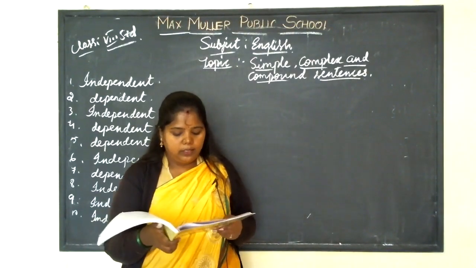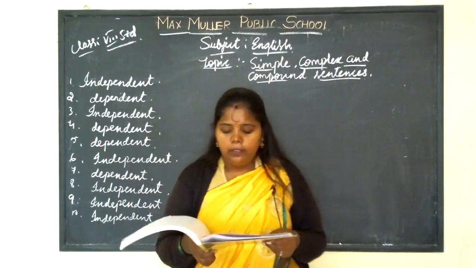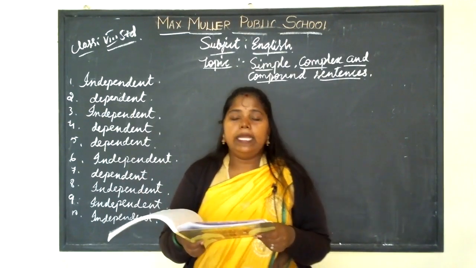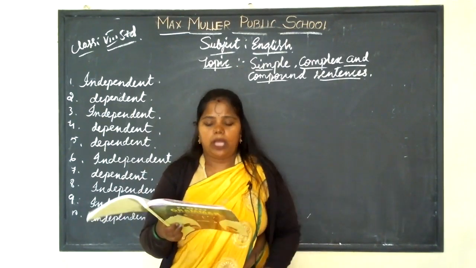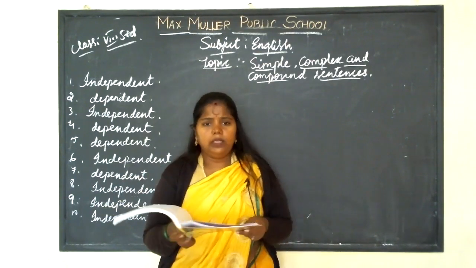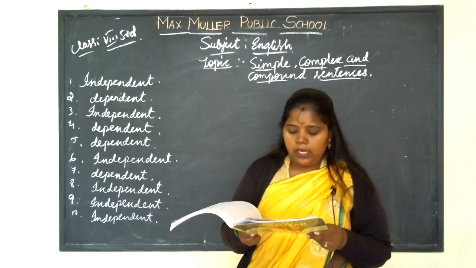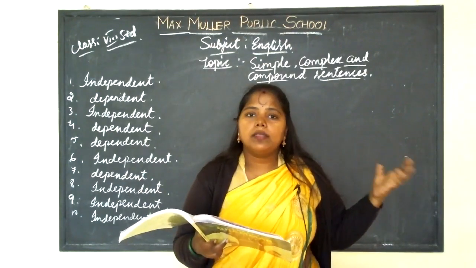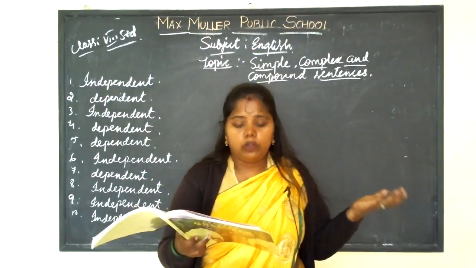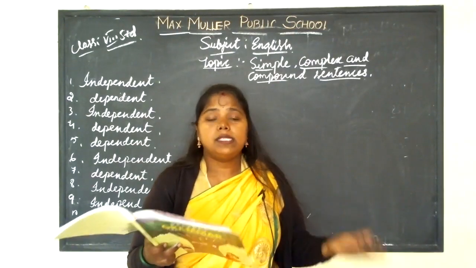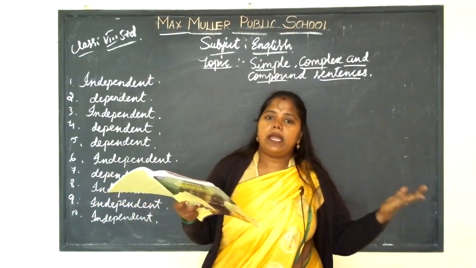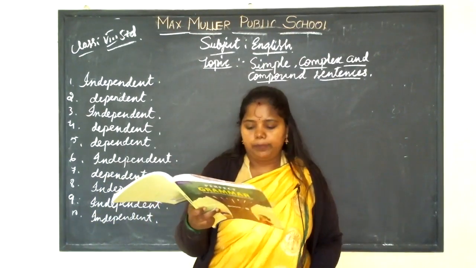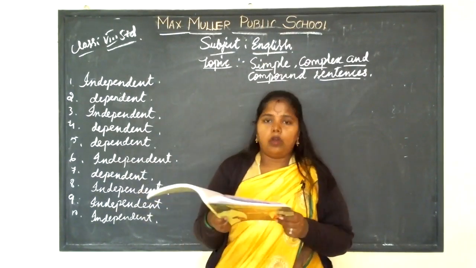In a compound sentence, each clause can make good sense by itself and can therefore stand alone as a complete sentence. See, for example, the sun rose and the fog disappeared. The sun rose and the fog disappeared. When the sun rises, the fog, the cloudiness, will disappear, right? So the fog disappeared. So the next one is a complex sentence.